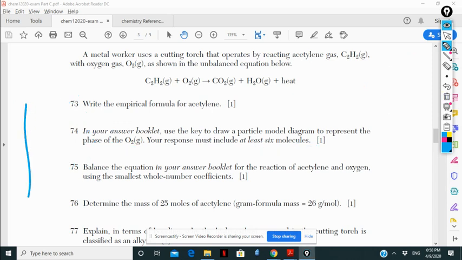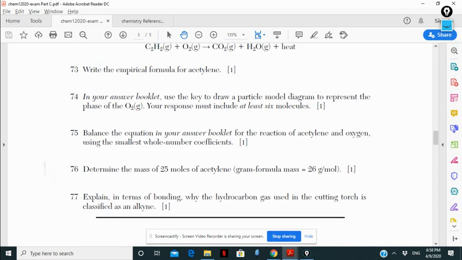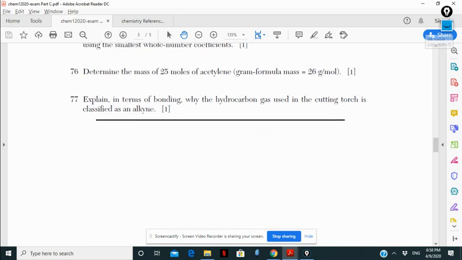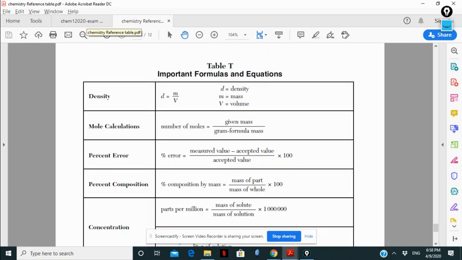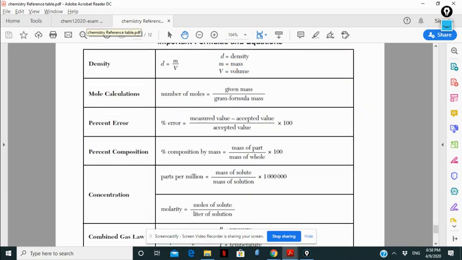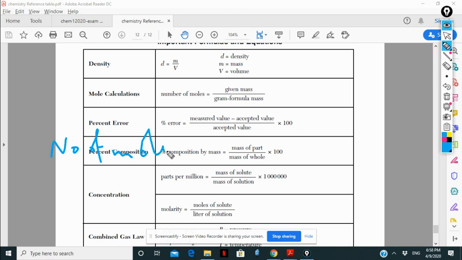Now question number 76: determine the mass of 25 moles. So I'm going for the reference sheet, getting the formula for the number of moles. Here is the number of moles equal to the given mass over the gram formula mass. That's the one I'm going to use. Number of moles equals given mass over gram formula mass.